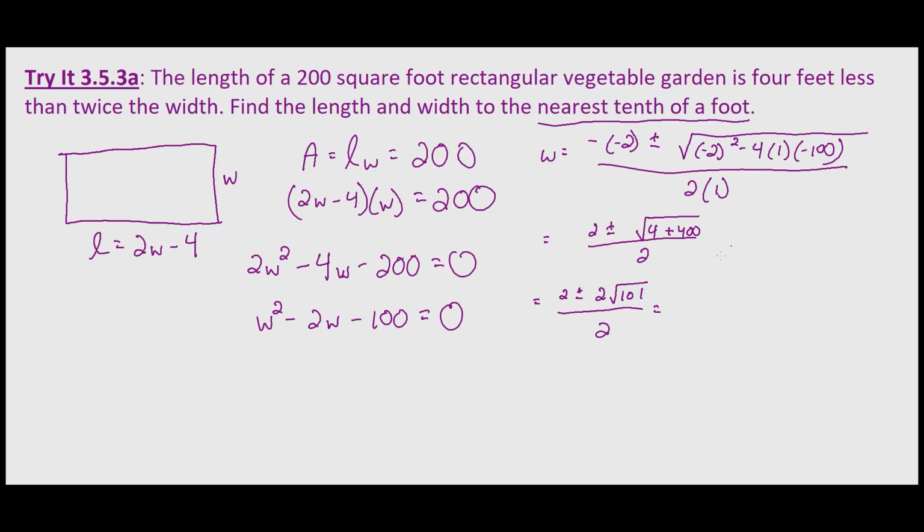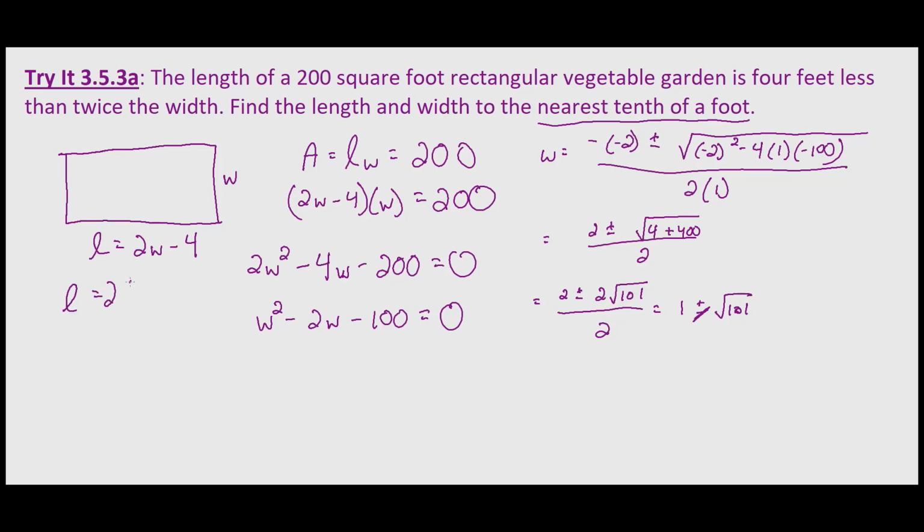Factor out and cancel the 2's, so we get 1 plus or minus the square root of 101. And since we're dealing with length and width, since we're dealing with a measurement, we know that we're not going to be using the negative because the square root of 101 is greater than 1, and we can't have a negative value. So there's our width, 1 plus the square root of 101. We haven't taken a decimal approximation yet, but we'll find the length using this value.